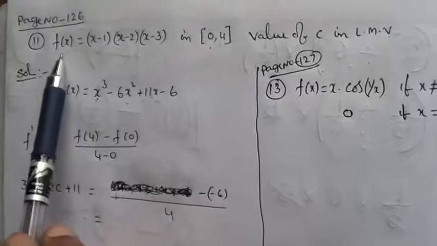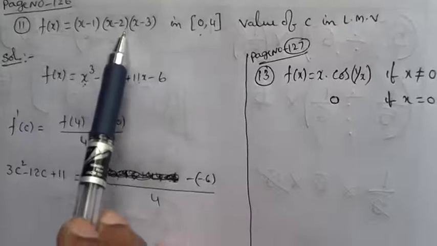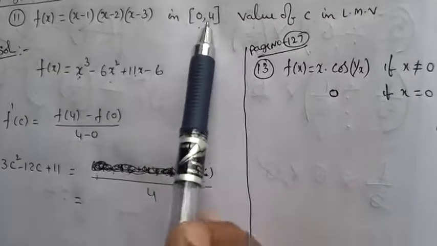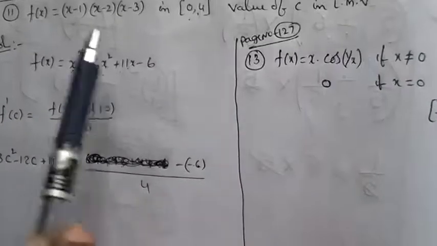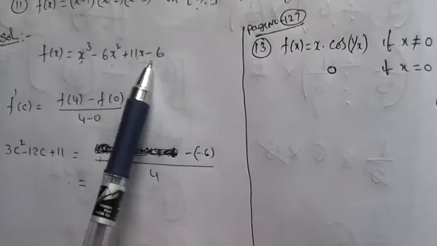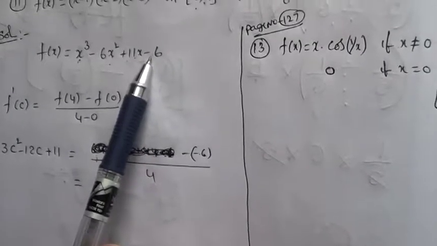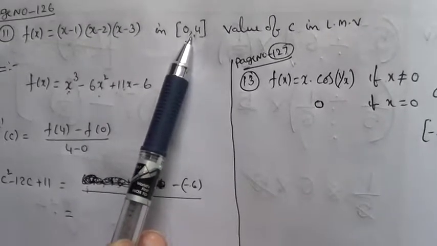So this is another question they have asked me as a doubt. f of x is equal to (x minus 1)(x minus 2)(x minus 3) in the closed interval 0 comma 4. He is asking the value of c in Lagrange's mean value theorem. That function only I simplified like this. Okay, so it is a polynomial function, everywhere continuous and everywhere differentiable. So it is continuous in closed interval 0 comma 4, differentiable in open interval 0 comma 4.